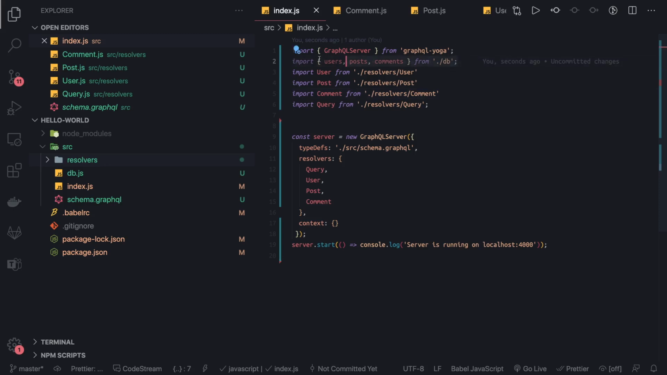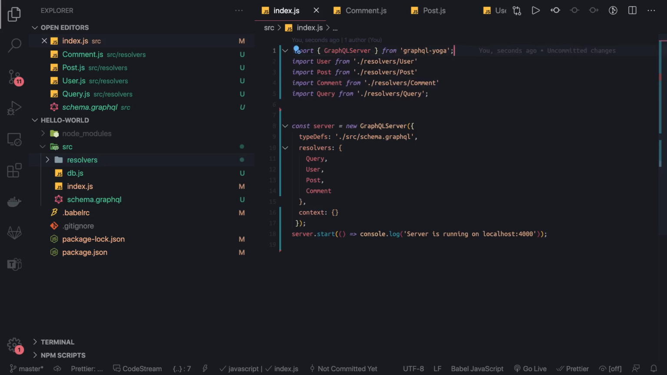We don't need this DB instance here. Okay, we can pass user, post, comment, right? The same thing, same example. Now we just distribute things into different files, different folders. Like schema will have its own folder, so we can define all our schemas.